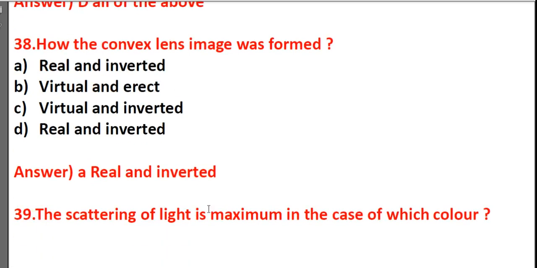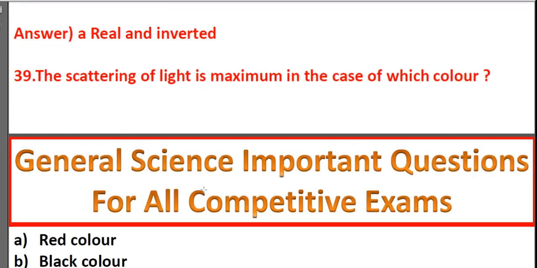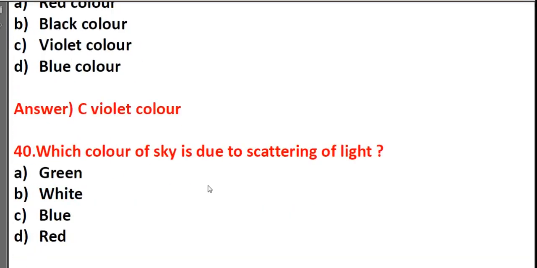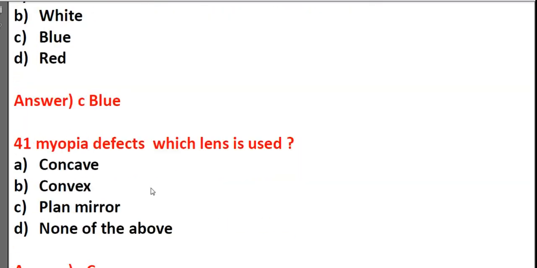Convex, real and inverted. The scattering of light is maximum in the case of which color? Red color, black color, violet color, blue color. It's C, violet color. Which color of the sky is due to scattering of light? Green, white, blue, red. It's C, blue.